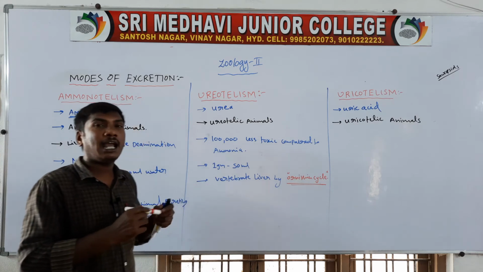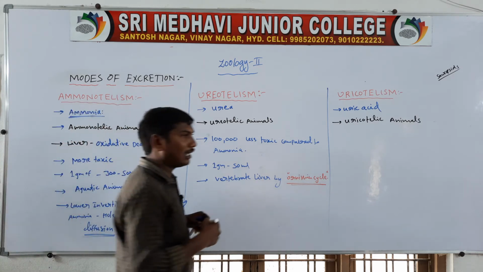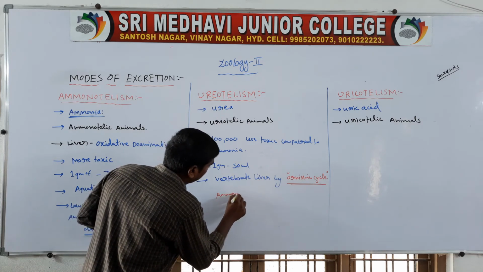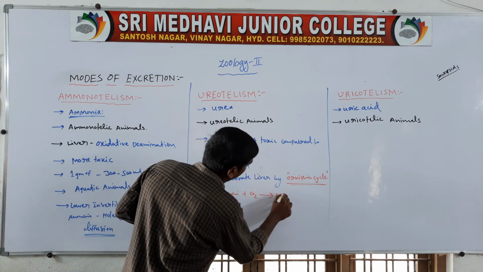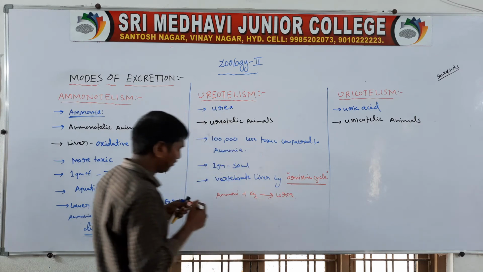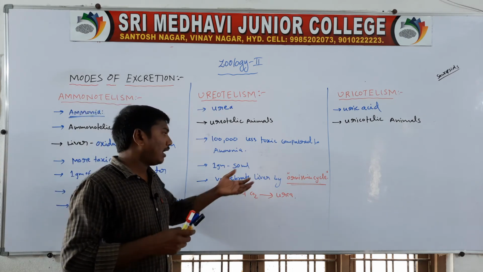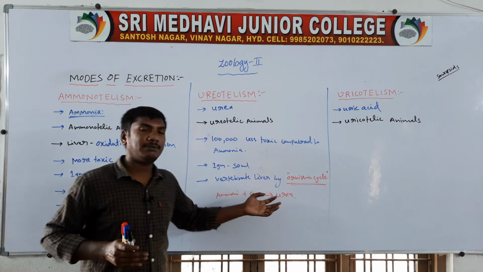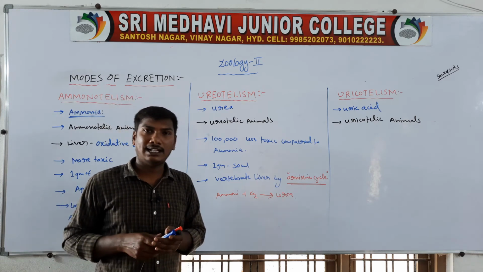In the ornithine cycle, ammonia is converted to urea: ammonia plus carbon dioxide forms urea. So urea is less toxic.